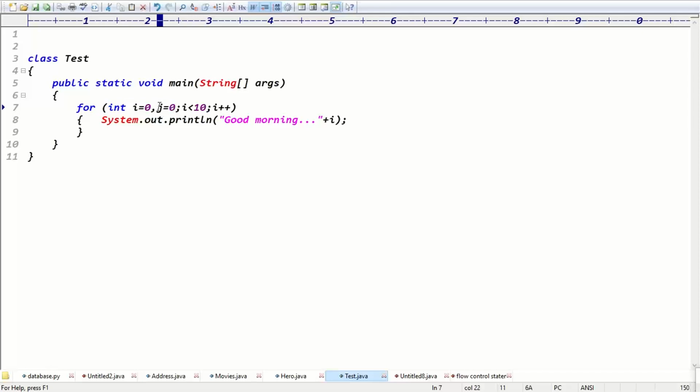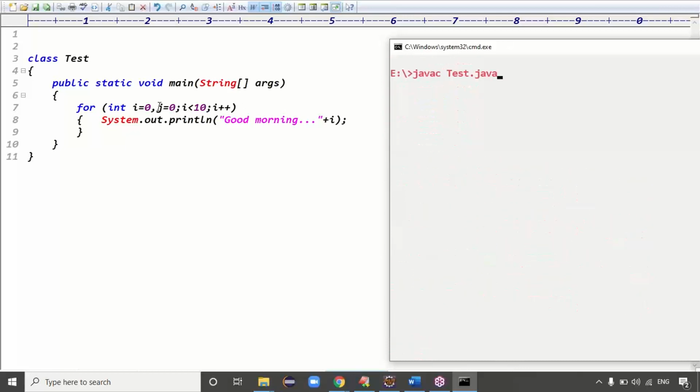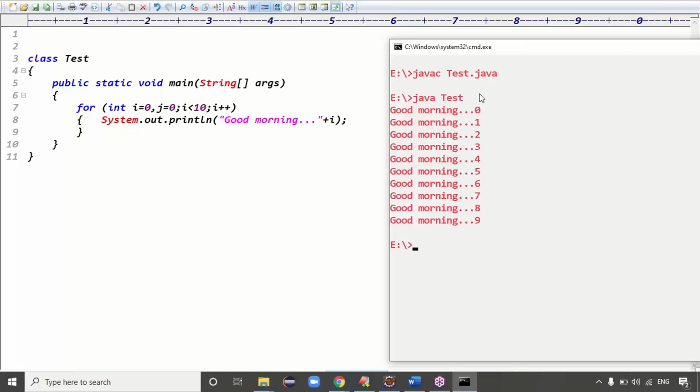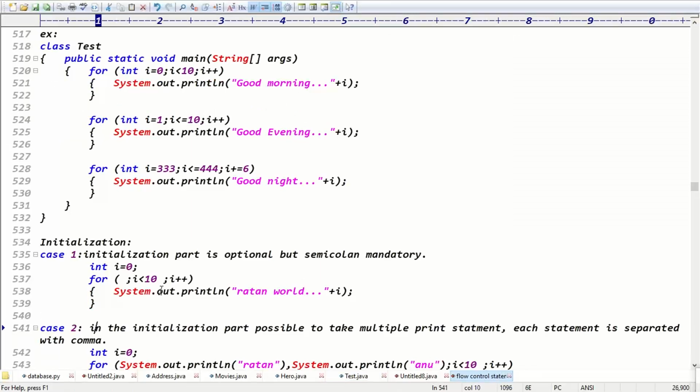This point is clear. So declaration of the data type two times is not possible, guys. It may be the same type or different types, but one data type with multiple variables is allowed. Then the code compiles fine. The Java class is Test, and we got output 0 to 9. That is basically the initialization part.